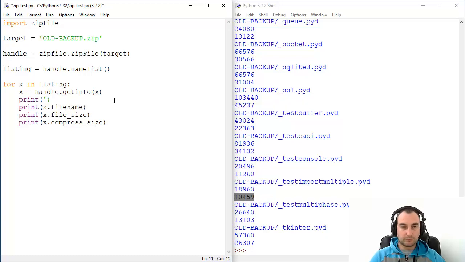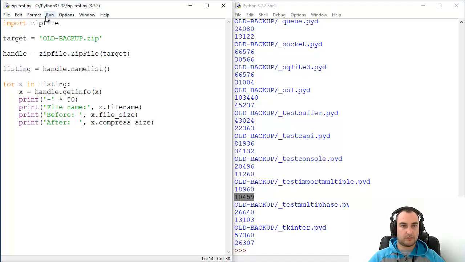Print a line times 50, and file name string, and before action, and after action. And I think we are cool now.